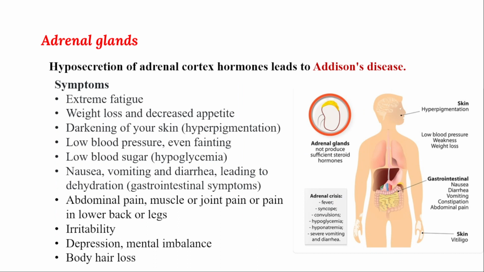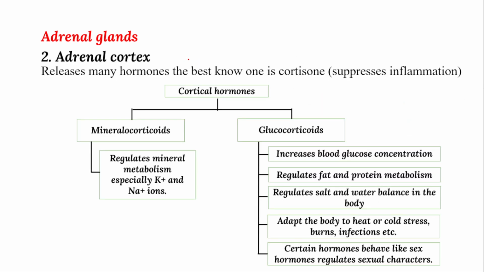Next, hyposecretion of the adrenal cortex hormones. Hyposecretion means less secretion; hyper means over secretion. The hyposecretion of these adrenal cortex hormones gives rise to the disease called Addison's disease. The symptoms of Addison's disease: you can see the adrenal cortex releases two different types of hormones, as we already discussed. Cortisol is also important. Along with that, mineralocorticoids and glucocorticoids are released from the adrenal cortex.